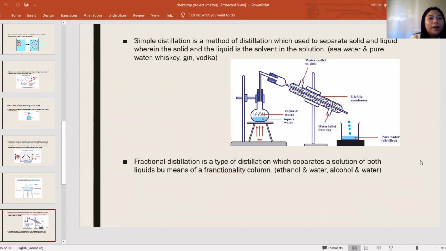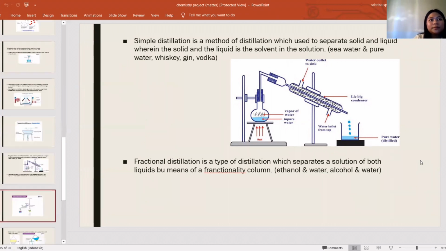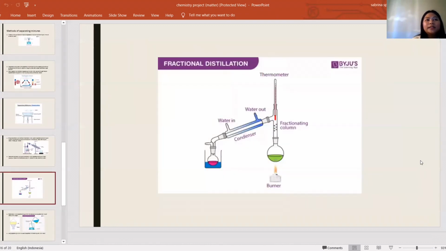Next, there is fractional distillation. Fractional distillation is a type of distillation which separates a solution of both liquids by means of a fractionating column. The examples for this are ethanol and water, and alcohol and water. This is an example of fractional distillation, wherein there is a burner, a fractionating column, a thermometer, and a condenser.